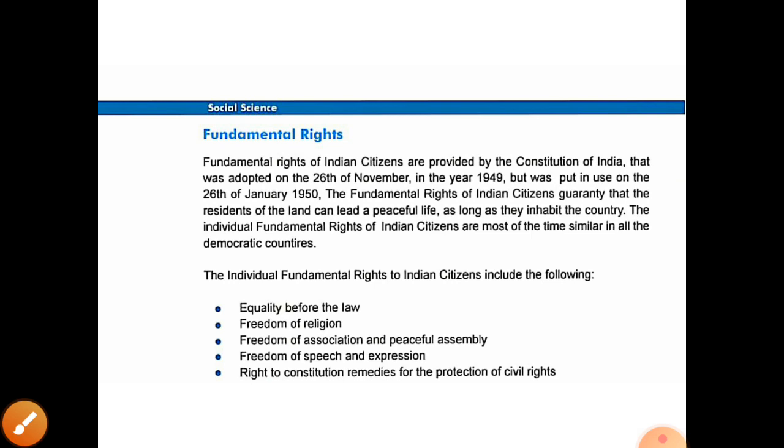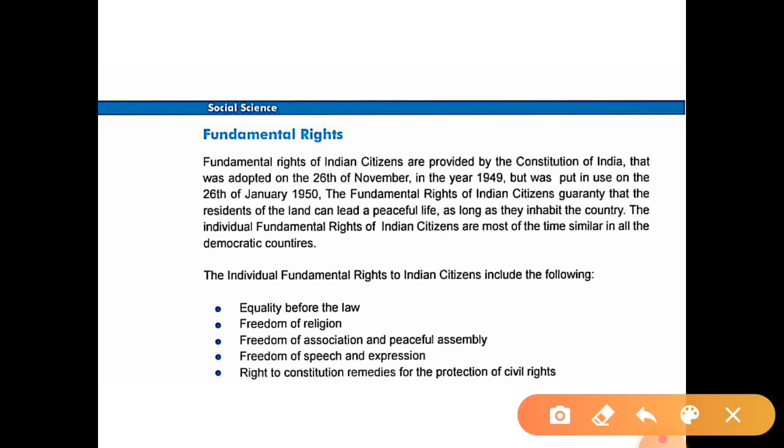And the last one is the fundamental rights. So now, what are the fundamental rights? Fundamental rights of Indian citizens are provided by the Constitution of India, which was adopted on the 26th November in the year 1949, but was put in use on the 26th of January 1950. So the constitution which was passed on 26th November 1949 and enforced on 26th January 1950 gives some major fundamental rights.